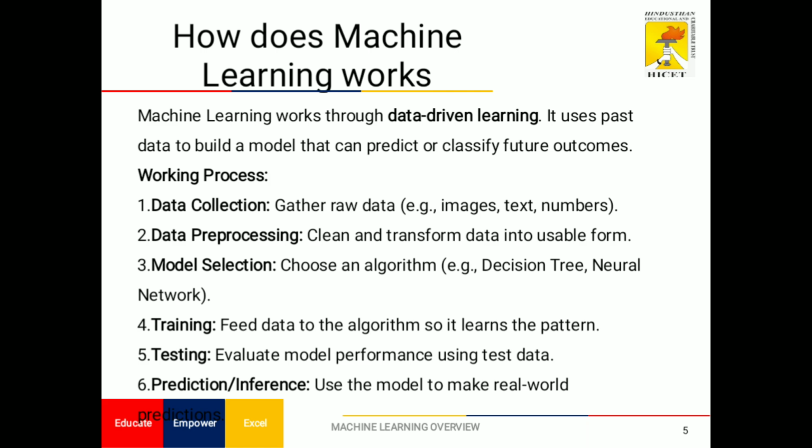So first we have to clean the data and transform it into a usable form. After that comes model selection. We have to select the model, in the sense of which algorithm is suitable. If we are getting some educational data or medical institution data, which algorithm is possible, and we have to plan. So in this we have to plan decision tree, neural network, like that. This algorithm is suitable for which data we have to analyze.